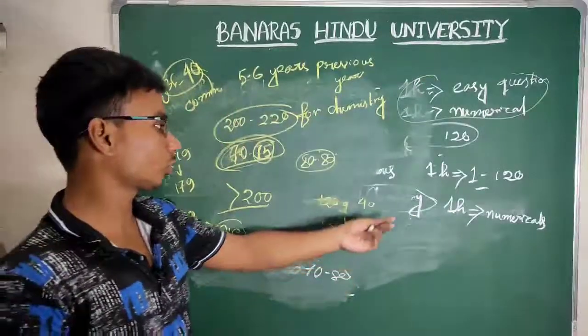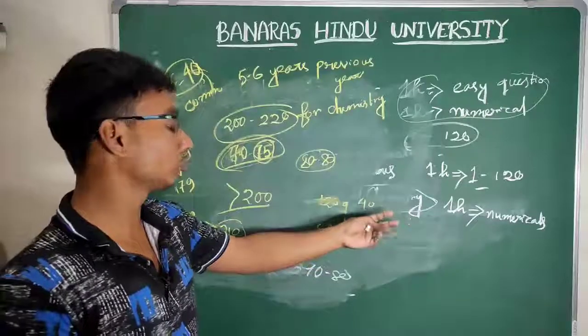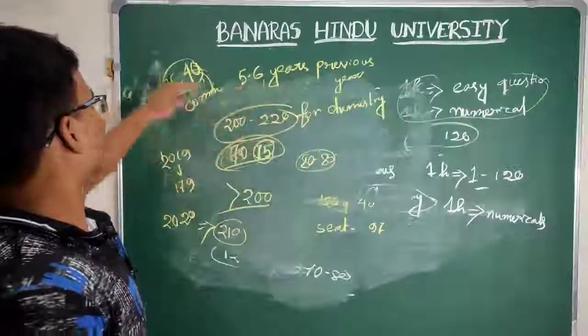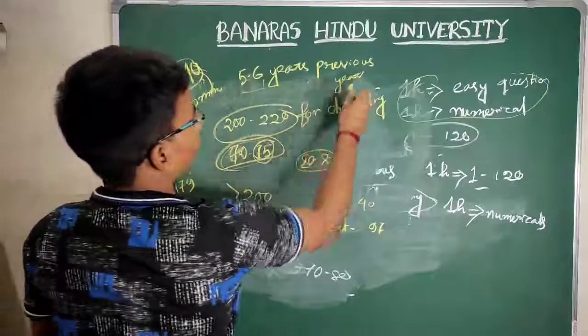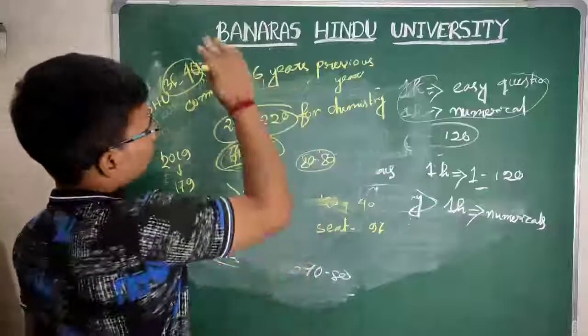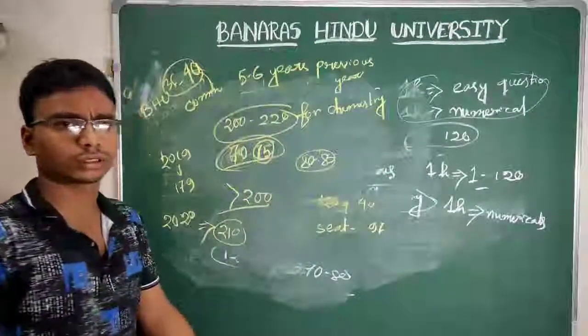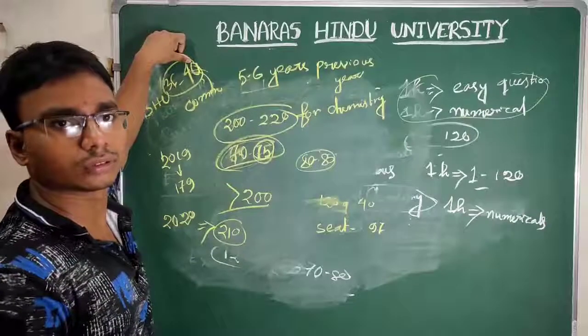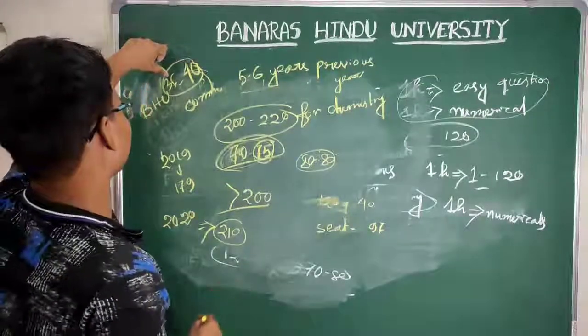You don't have to solve all the analytical parts, but I am sure you will get common questions from that. And if you solve 5 to 6 years of previous year papers, at least 5 to 6 years, you can do more. Solve 9 to 10 years, you will get 35 to 40 questions common. I am sure of 35 to 40 questions.